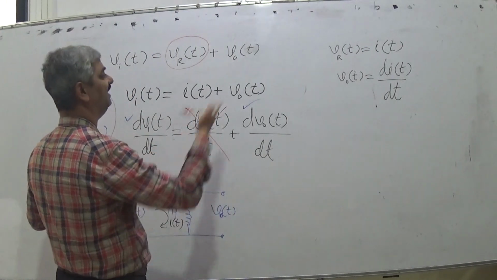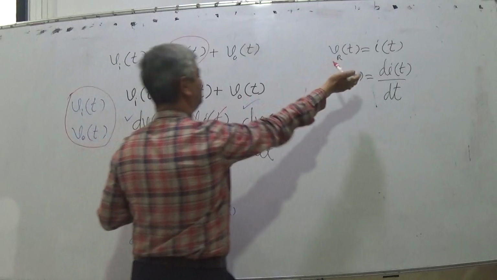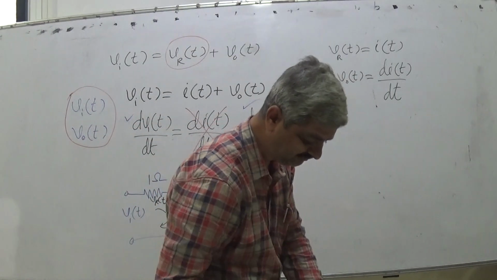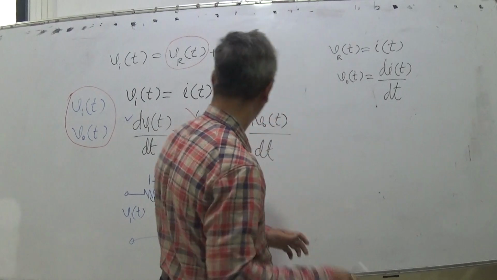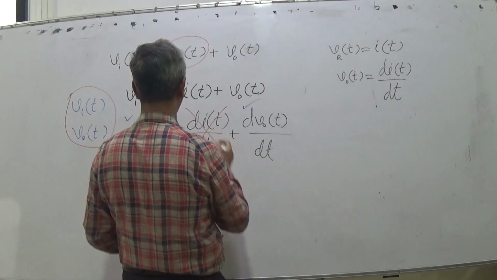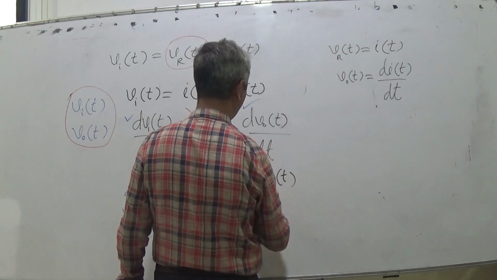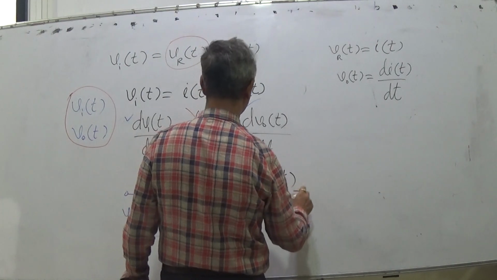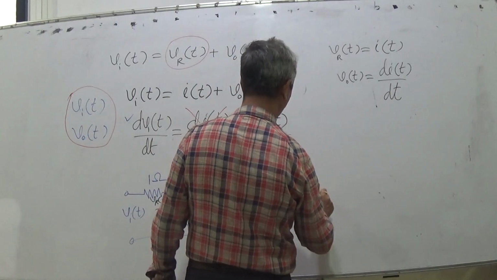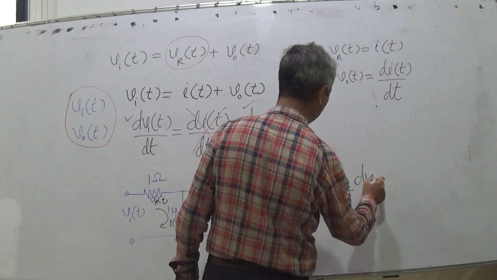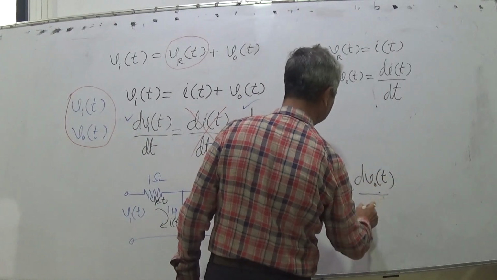But luckily my job is simple. This term is this. So the final answer is, replace dIT by dt by VOT. So dVIT upon dt is equal to VOT plus dVOT by dt. This is the answer.